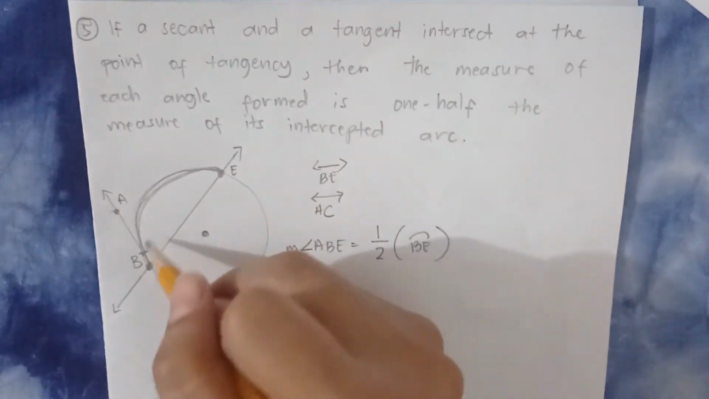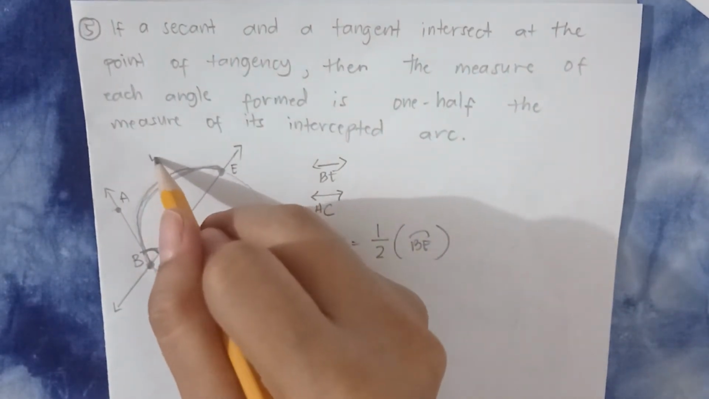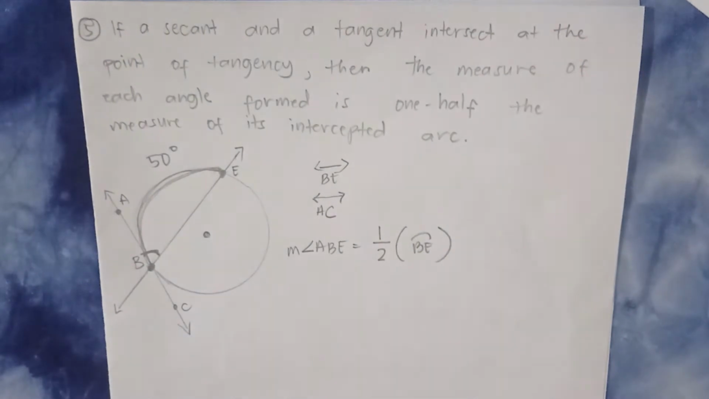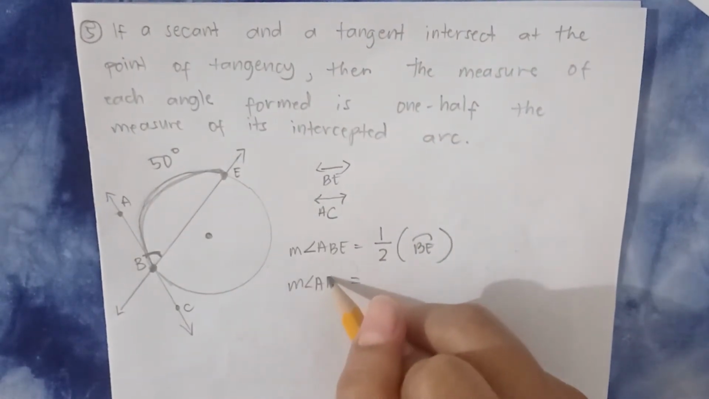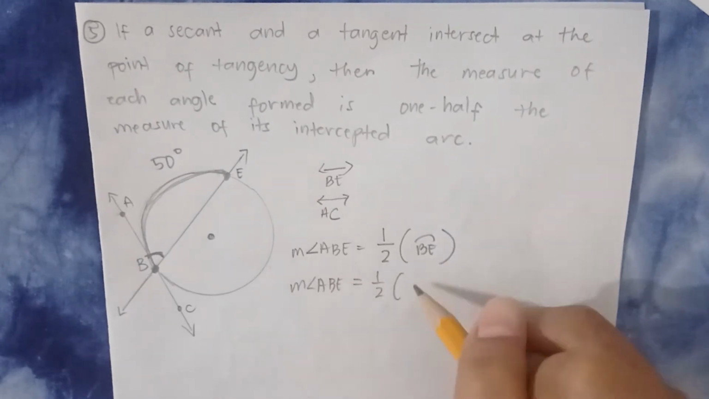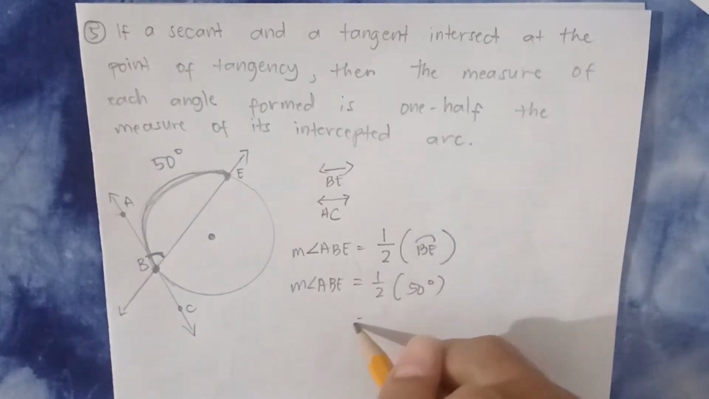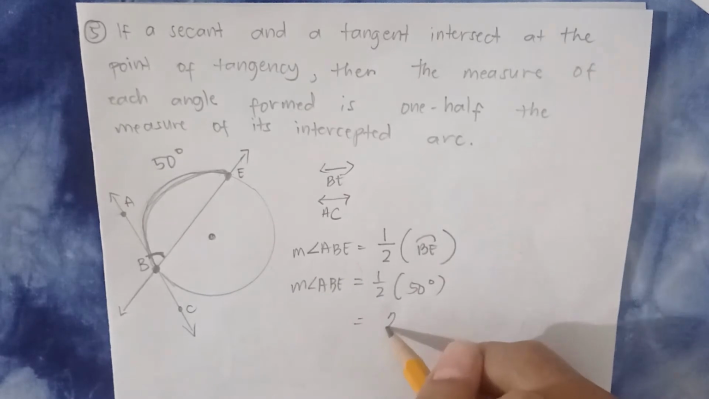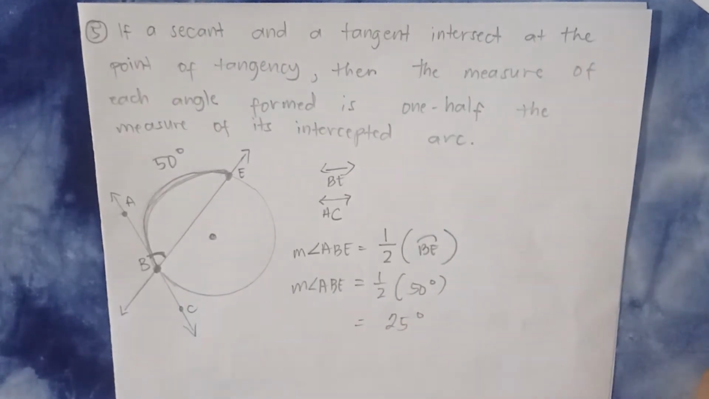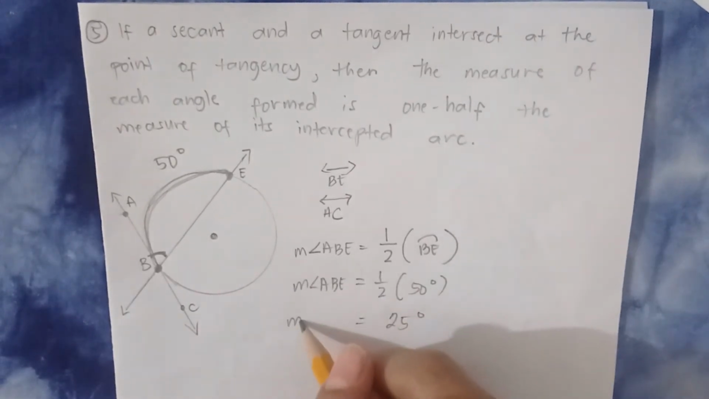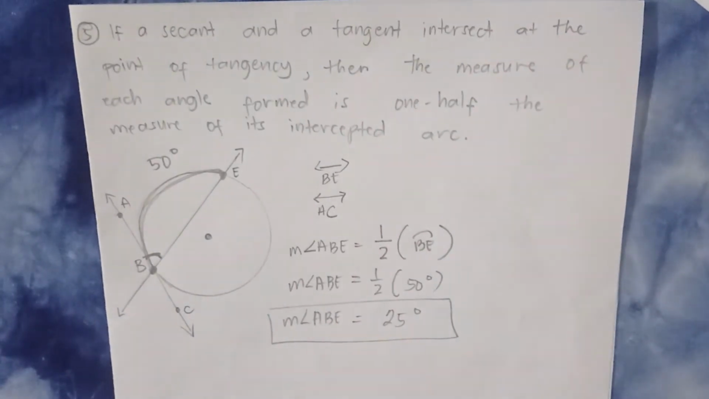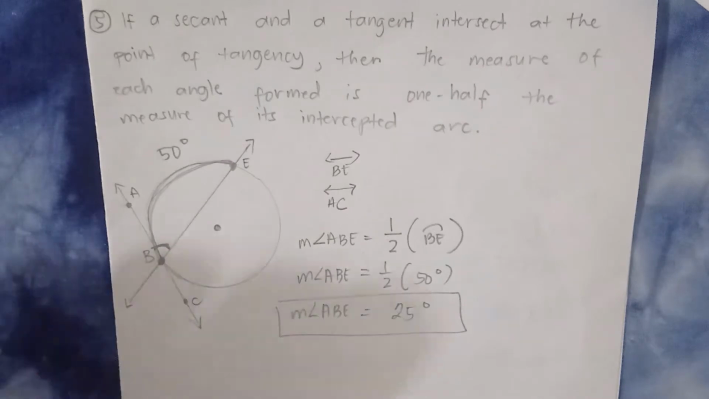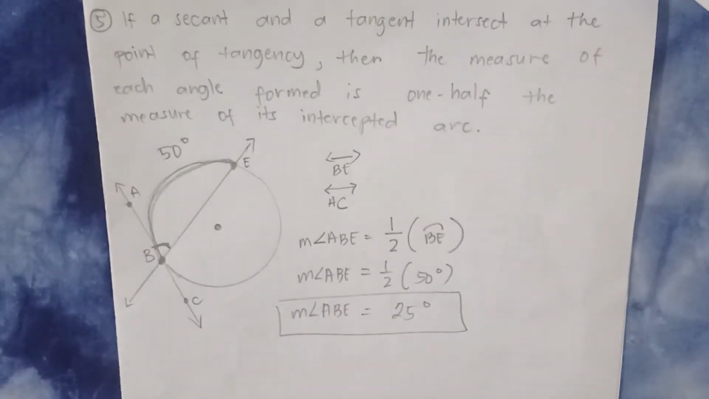So, for example, this arc measures 50 degrees. If this arc measures 50 degrees, therefore, the measure of angle ABE is 1/2 of 50 degrees. Ano bang kalahati ng 50 degrees? That will be equal to 25 degrees. So, ayun ang measure ng angle ABE. Okay? So, ganyan lang siya. Now, let's proceed with the sector and segment of a circle.